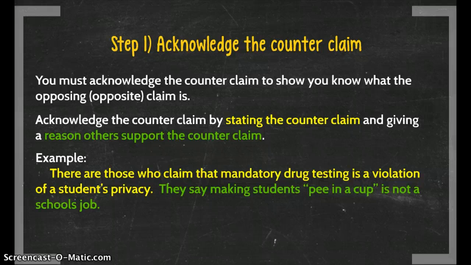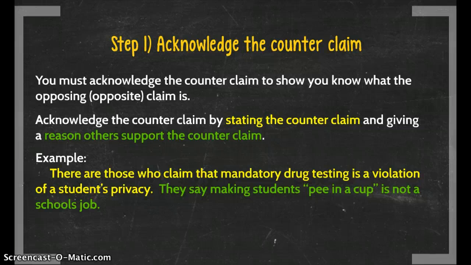Step one is to acknowledge the counterclaim. How do we do this? In order to acknowledge the counterclaim, you have to show that you know what the opposing claim is. Now, we talked about what ethos is and that ethos builds trust. You do this by showing that you know what the other party's ideas are, to help build trust and authority in your reader, that you know what you're talking about.